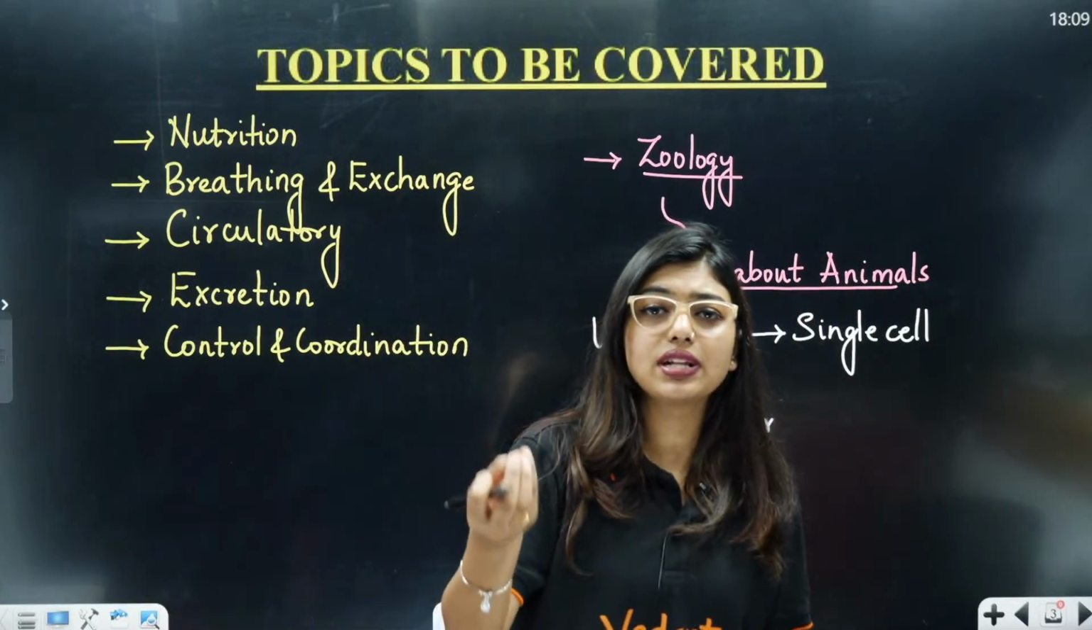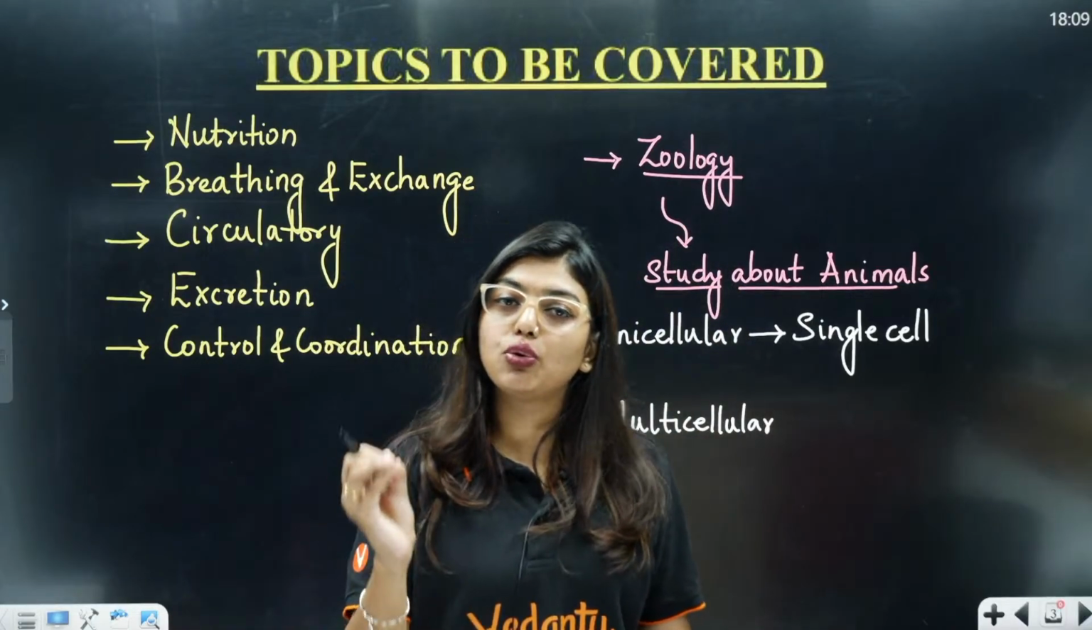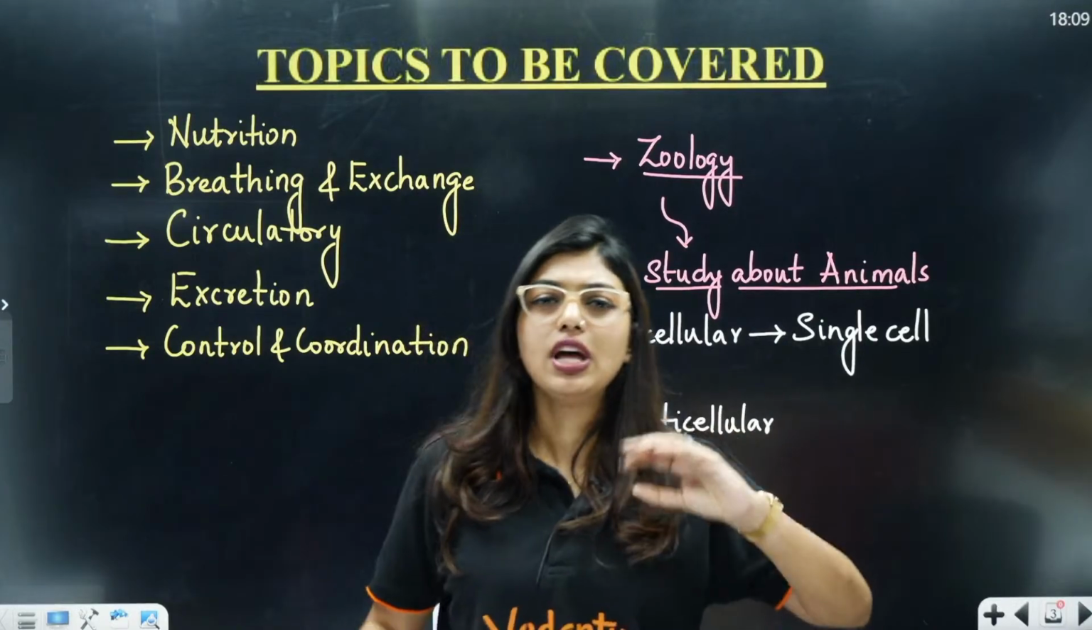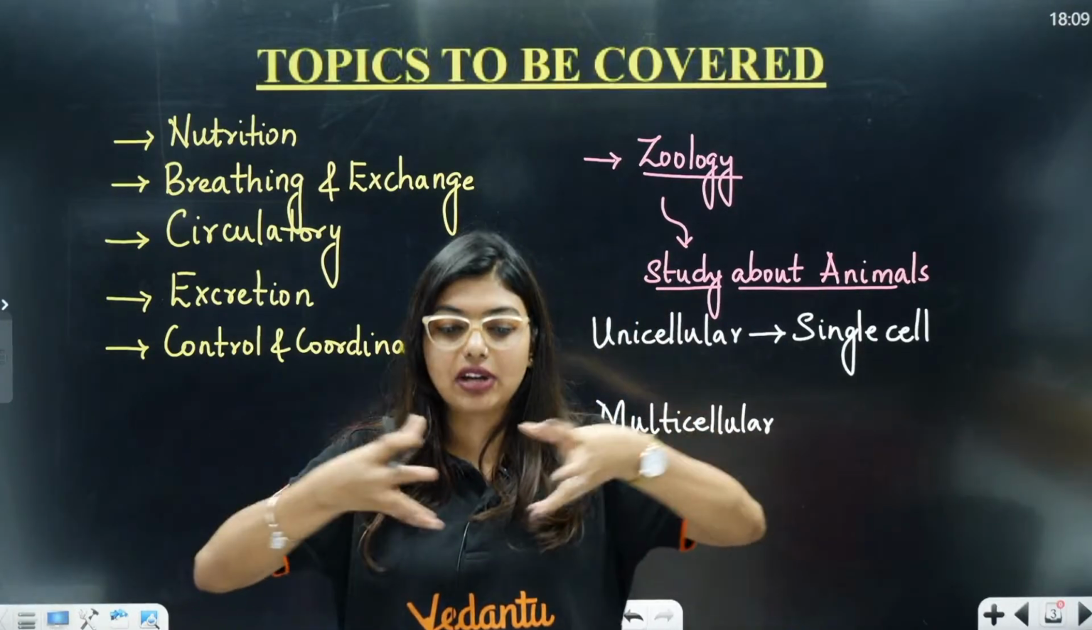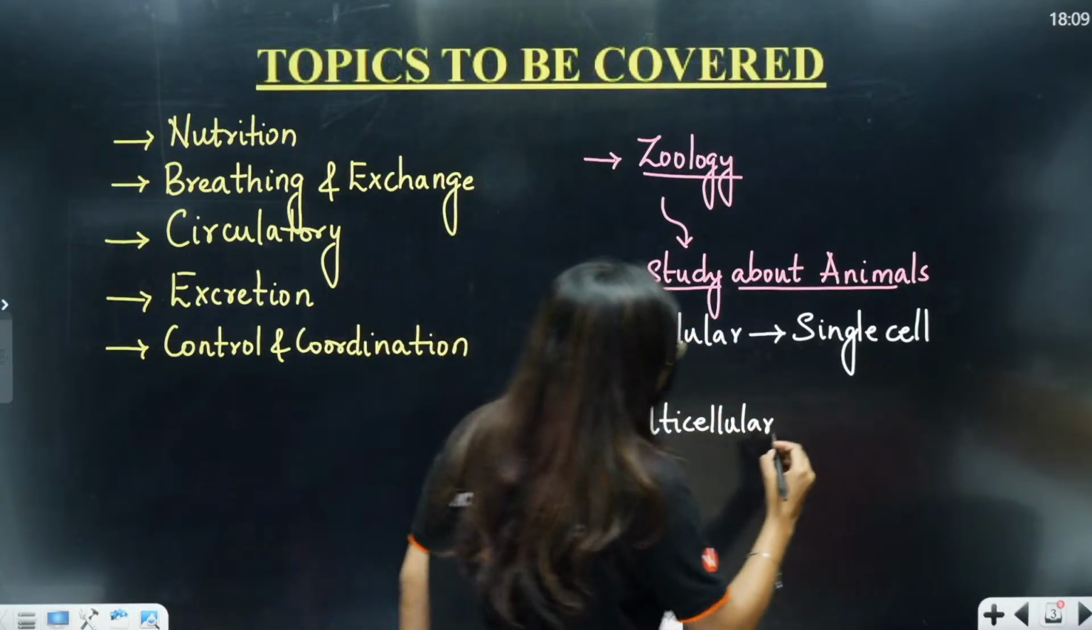Now, what is division of labor? Let us say there are students like Mintu and Chintu in the class. I am telling Chintu, you make sure that no one is talking in the class. I am telling Mintu, you make sure everyone likes the video. That means I am giving division of labor. I am giving each of them one job. Same thing happens in multicellular, students.